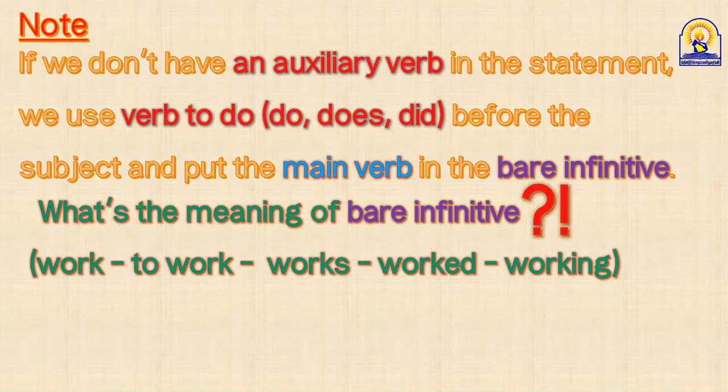It's known, guys, that the infinitive has nothing added to it: without s, without ed, without ing. To work. Is it infinitive? Yes. Work. Is it infinitive? Yes. So I have two forms of infinitive here. What's the difference between this one and this one? This one we call full infinitive, I mean infinitive plus to. This one we call full infinitive.